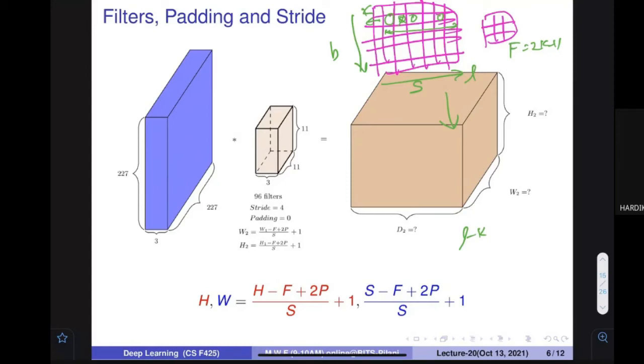And if I take the first value, I have to put the filter over here. So L minus K minus 1 values are there. And at every interval of S, I am going to get something.